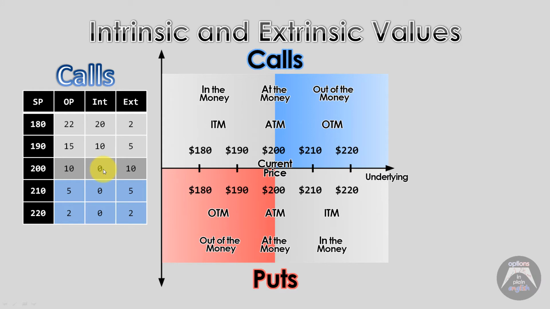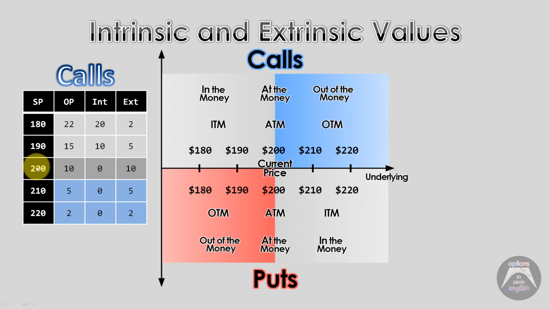And so anything that is not intrinsic is going to be extrinsic in the analysis that we're doing here. So the extrinsic value column, for example, for the 180, if the option price is 22 and it has $20 of intrinsic, anything other than that would have to be extrinsic. So we have $2 of extrinsic value. In the 190 strike price, we have an option price of $15, and we know that it has $10 of intrinsic value, so the extrinsic value is going to be equal to 5.